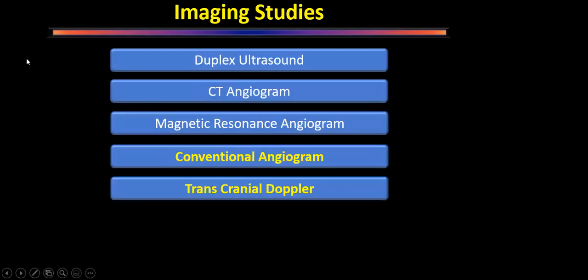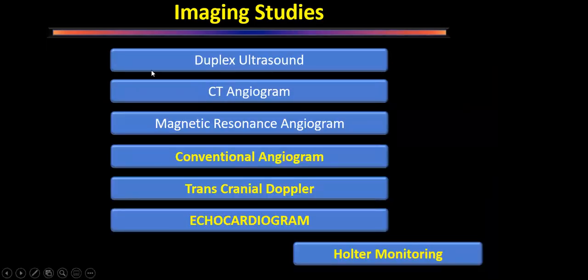So what are the imaging studies we are supposed to do? Duplex ultrasound, CT angiogram, magnetic resonance angiogram. Conventional angiogram is by and large obsolete now. Transcranial Dopplers, mostly we do intraoperatively.